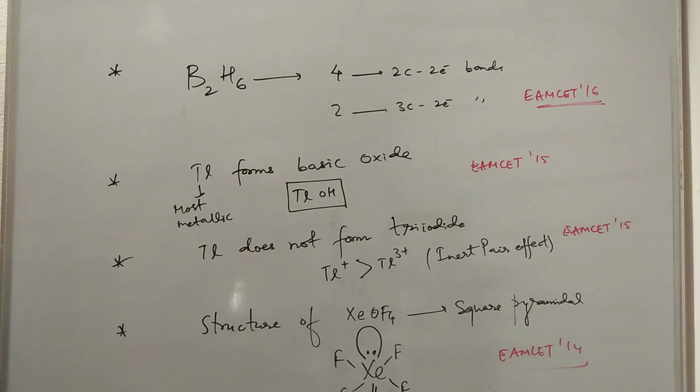Thallium does not form triiodide. As you know, thallium +1 is more stable than +3. The reason being that thallium +1 is more stable due to the inert pair effect. What is the inert pair effect? The reluctance of ns² electrons to take part in chemical bond formation is called the inert pair effect. It is a characteristic feature of p block elements, particularly the heavier members.